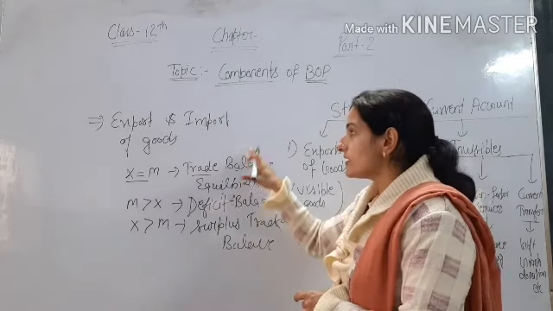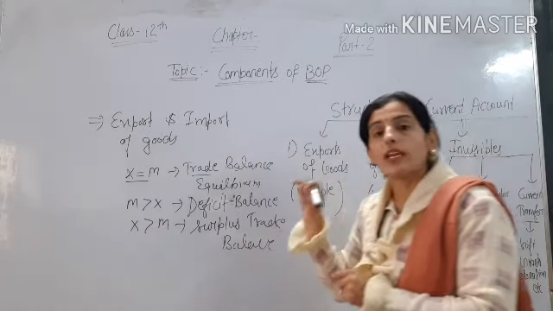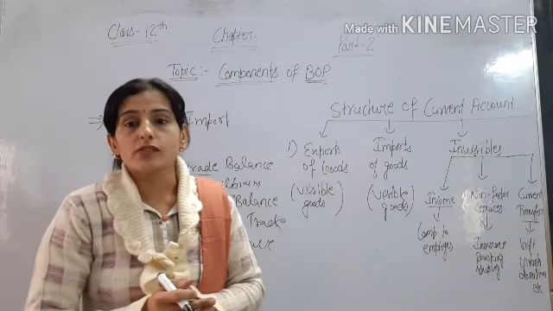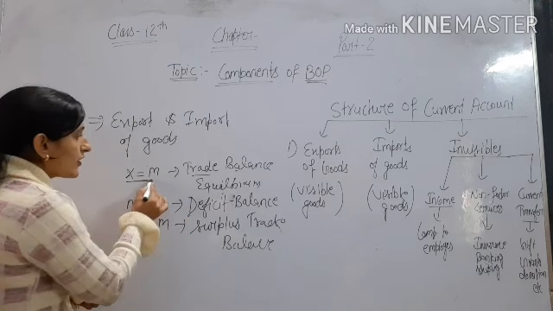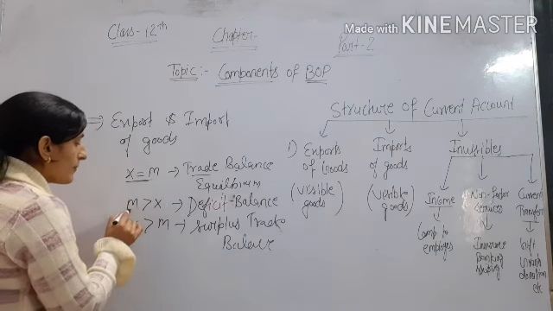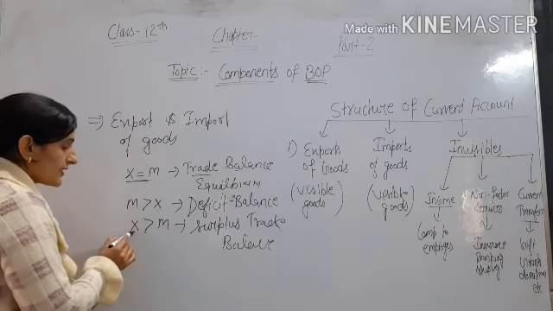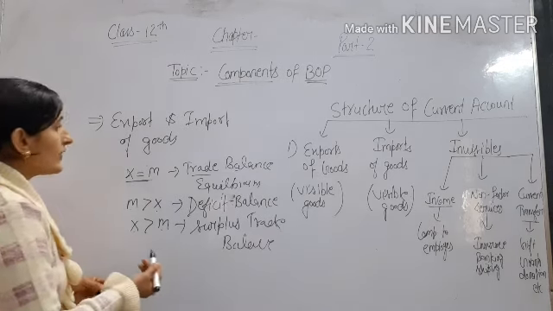Okay. And this export and import of goods is a part of the current account. It is only a part of the current account, because in the current account other things are also recorded. So this is the trade balance. If export and import are equal, we have trade balance. If imports are greater than exports, then deficit. If exports are greater than imports, then surplus. Okay. Then we come to the